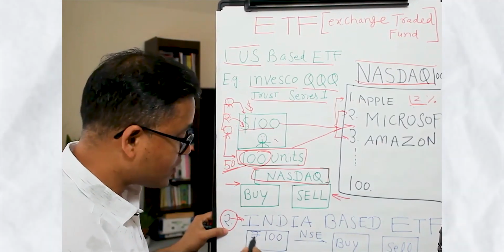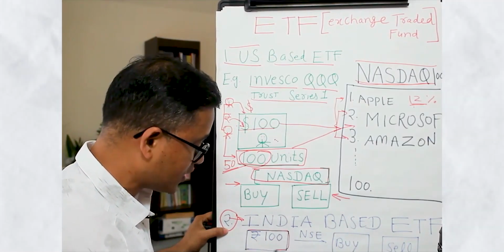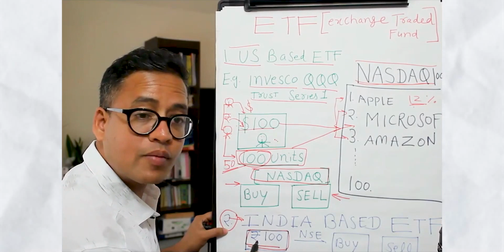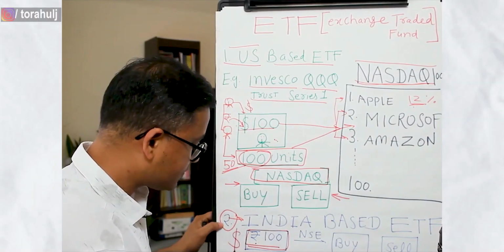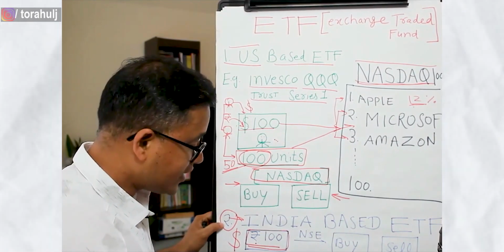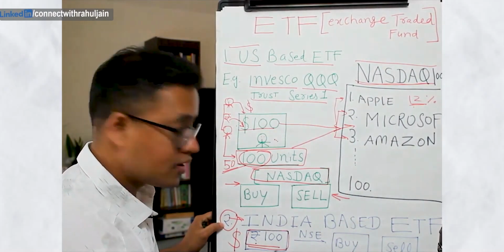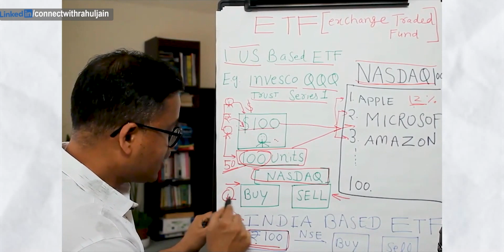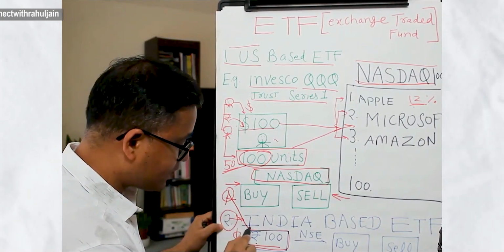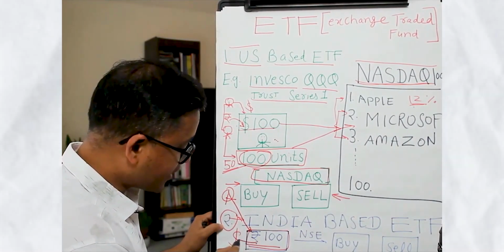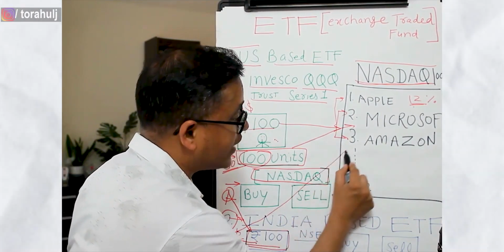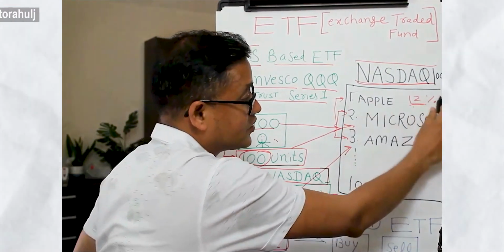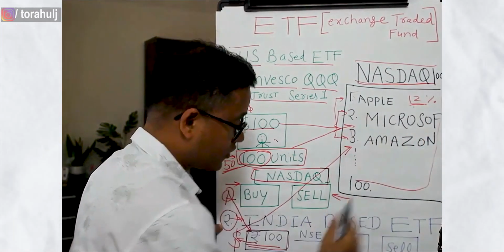But in this case, what happens is the fund is set up in rupees, but these rupees then get converted into dollars. So as an Indian investor here, you can directly invest in this fund in rupees, and that will get converted into US dollars, and those US dollars will then go ahead and buy these stocks, and this is how this fund works.